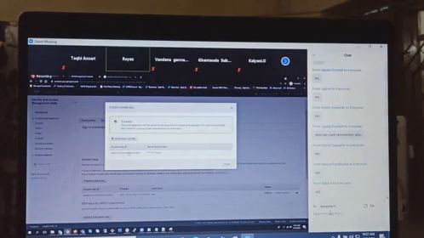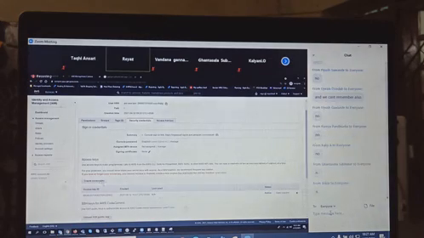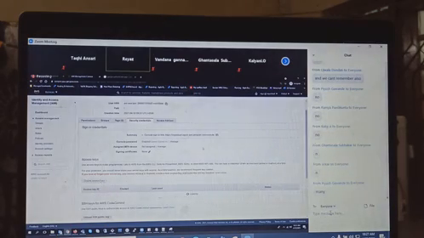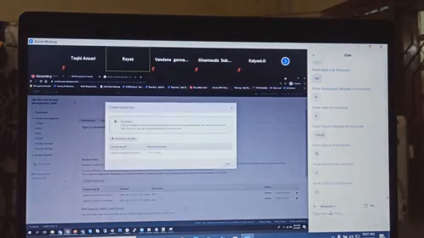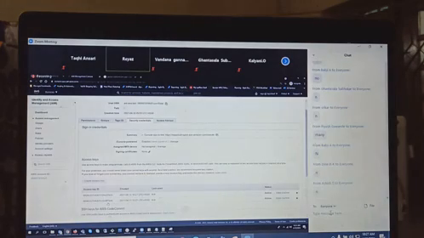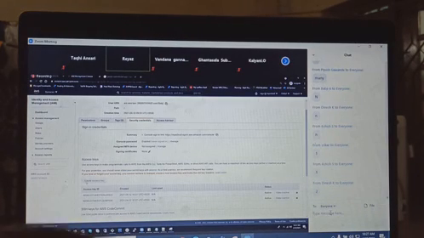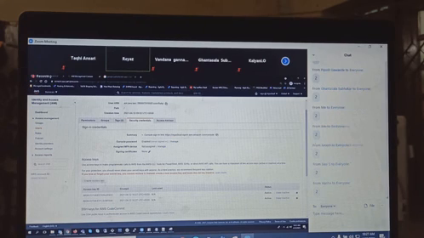How many times can I create it like this? N number of times I can create it. But how many maximum can I have at the moment? I have created 2 sets of keys. Here, create access key is blocked now. How many maximum sets of keys can you have? 2. So anytime you can remove, anytime you can delete the keys, anytime you can create the keys.